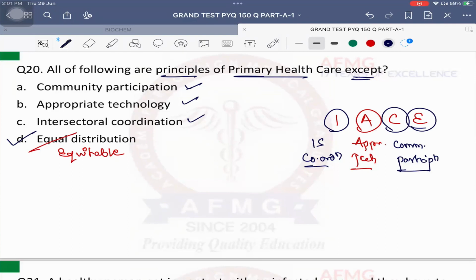Equitable का मतलब क्या है? जिनके पास है उनसे लो, जिनके पास नहीं है उनको दो, and bring them all at the same level. That is what is called as equitable. ठीक है? तो equitable is give to the poor and bring them or uplift them to the same level. That is the basic thing that is known as equitable. समझ गए? तो equal मतलब सबको समान, but equitable मतलब those who don't have it, focus on them. ठीक है? So that is equitable distribution. ठीक है? So answer should be option number D. That is not equal, but rather equitable distribution.